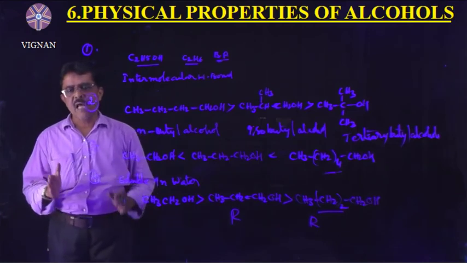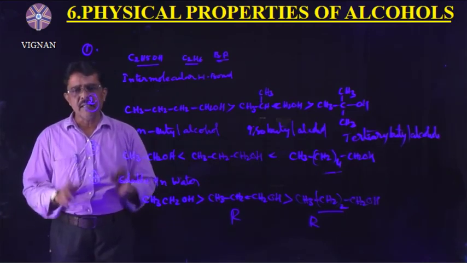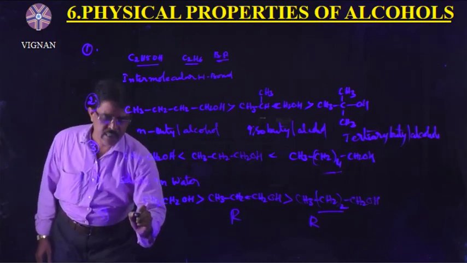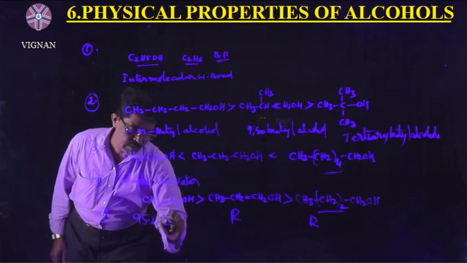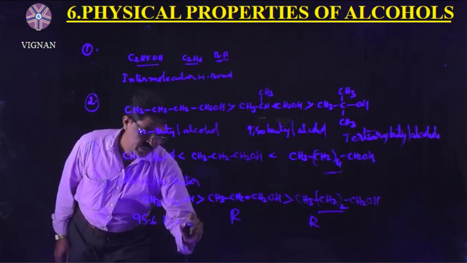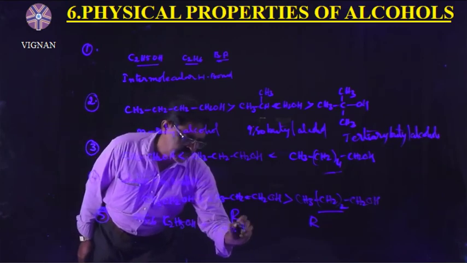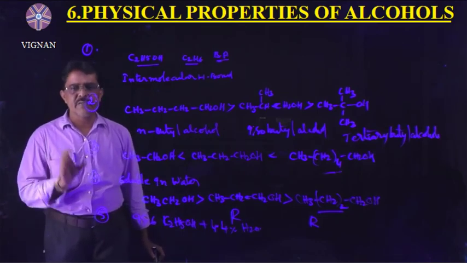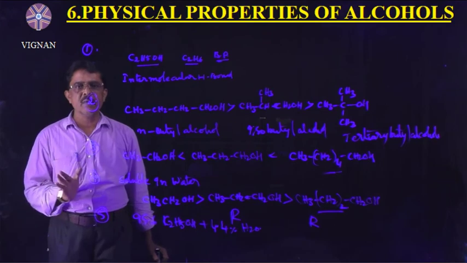That means the hydrophobic part increases, solubility decreases. Last and final one, ethyl alcohol. 95.6% of ethyl alcohol, C2H5OH, and 4.4% of water forms an azeotropic mixture. What is the azeotropic mixture? Constant boiling liquids.